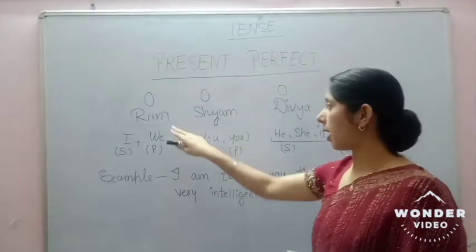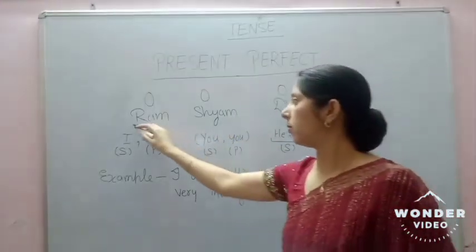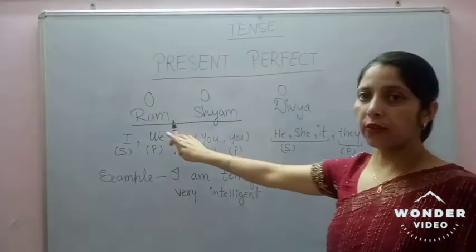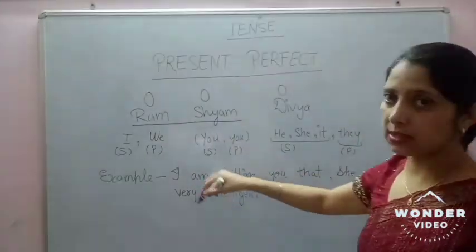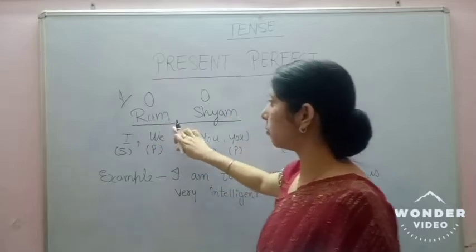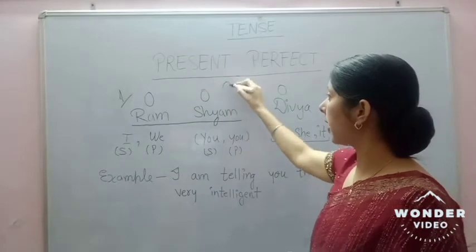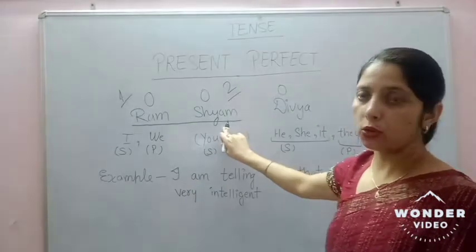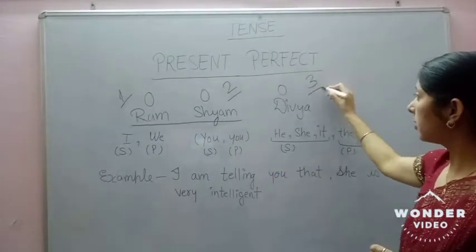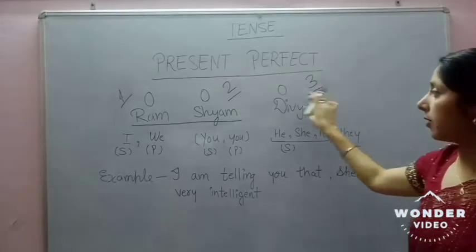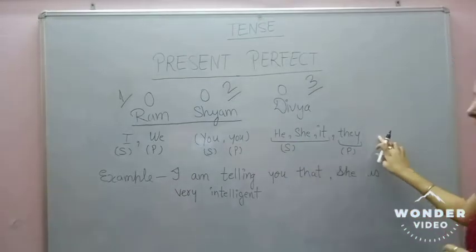So you can see three names, Ram, Shyam and Divya. Suppose Ram and Shyam are in a room. If Ram is saying something to Shyam about Divya, who is not present in this room, in this case Ram is the first person, as he is the person who is speaking, like I or we. And Shyam is the second person, as he is the person who is listening to Ram, like you. And Divya is the third person, as she is not present in this room while Ram and Shyam are talking, like he, she, it and they.